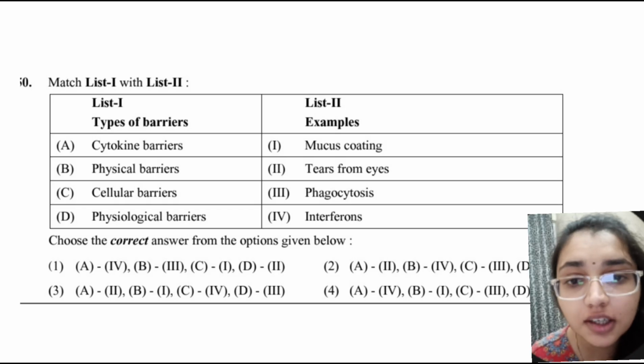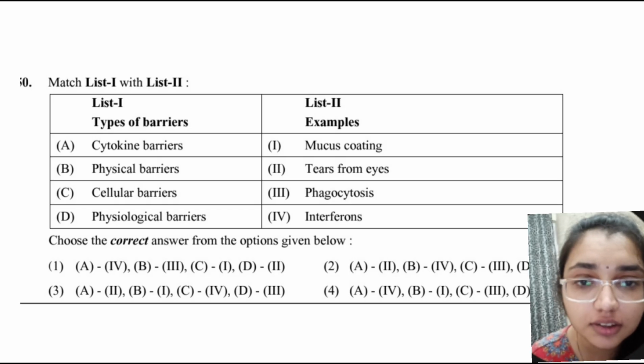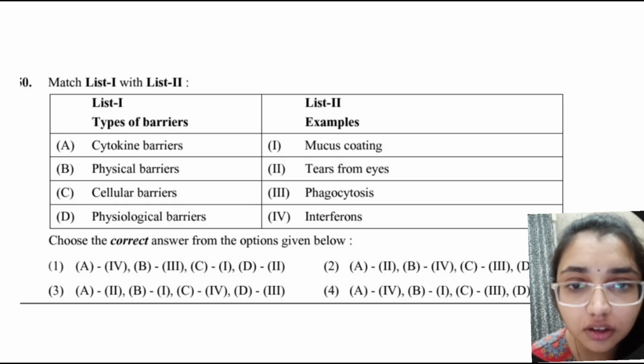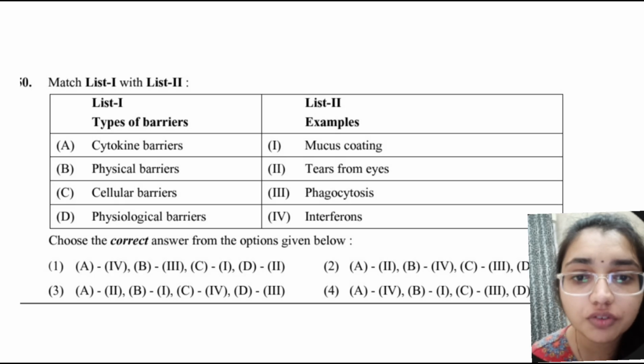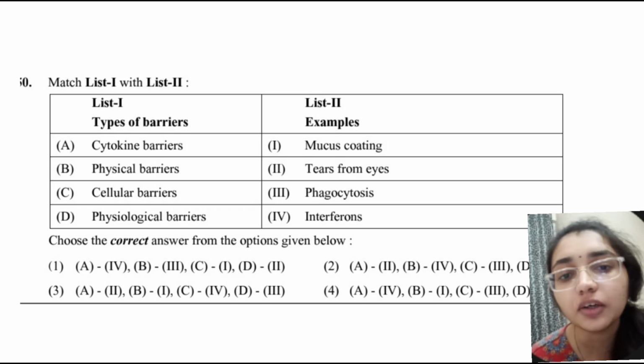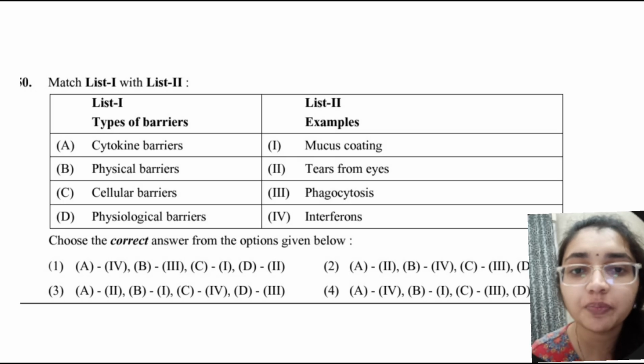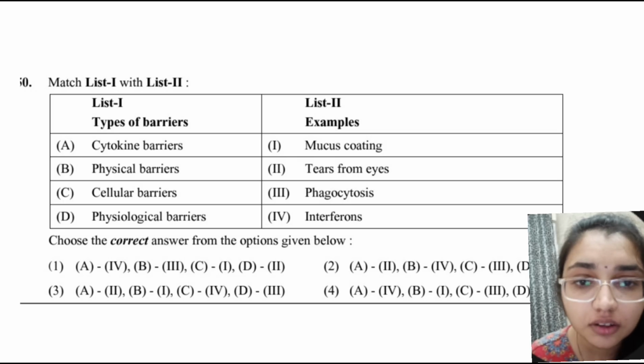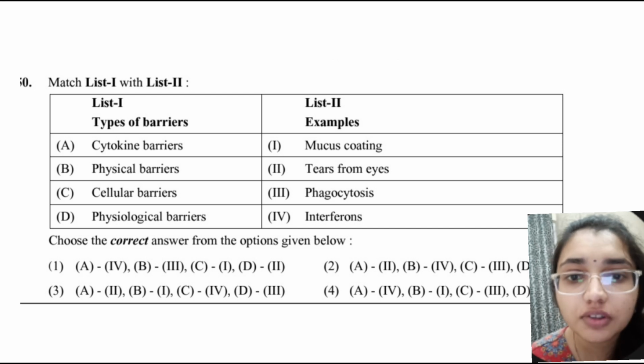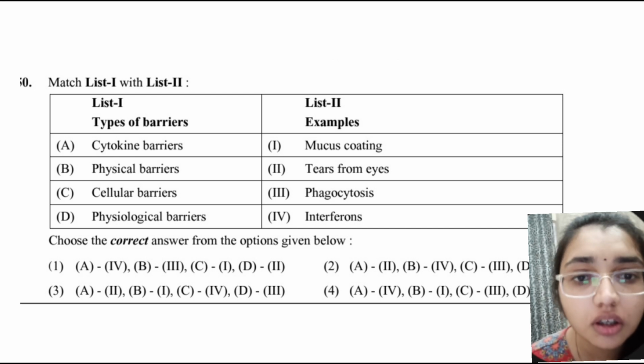Now let's see A, that is the cytokinin barrier. Is it pairing with the third option, phagocytosis? No. Then fourth, interferon. So we get the direct answer: the cytokinin barrier is pairing with interferon, and only your fourth option has that pairing. A is 4, and we know that B is 1, that is, the physical barrier is mucus coating.